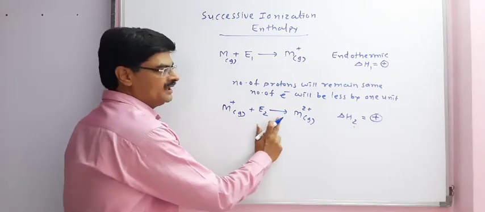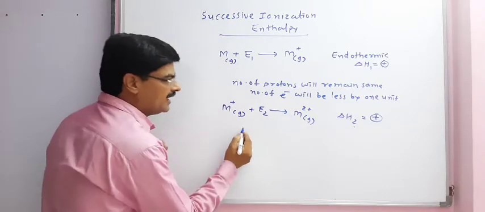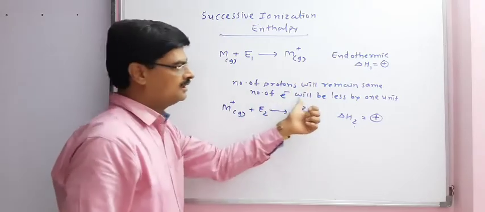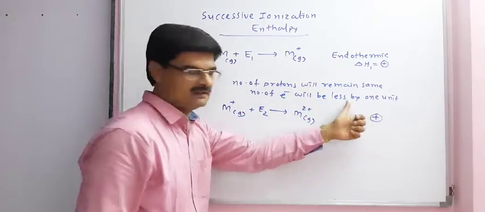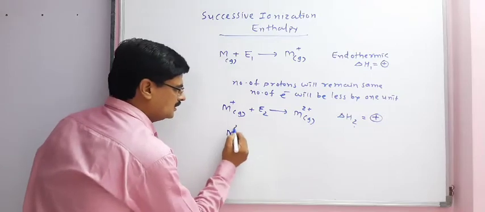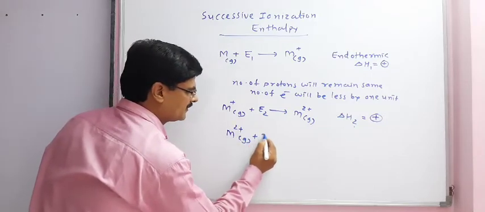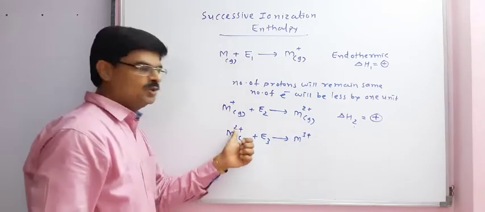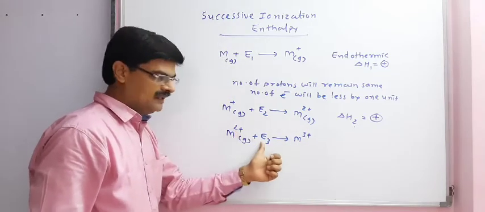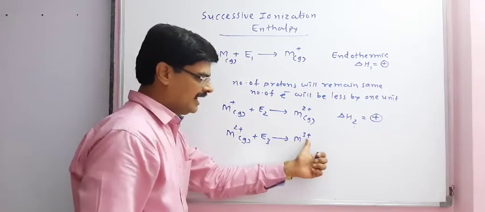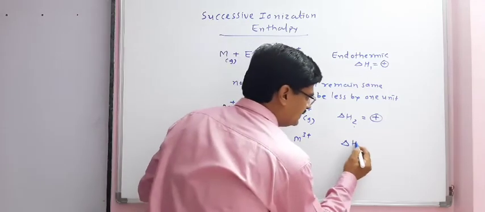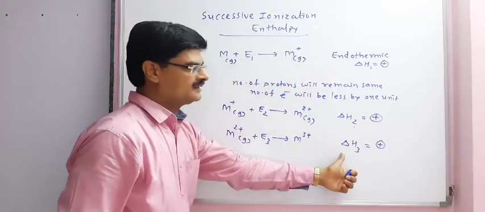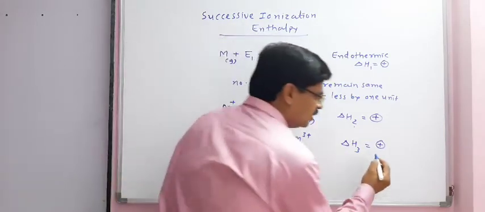Now after losing second electron, again number of protons will remain same, but number of electron will be less by 2 units. Therefore, M2 plus gas ion plus E3 energy is given, M3 plus. Delta H3 is equal to positive. So this process will also be endothermic process.